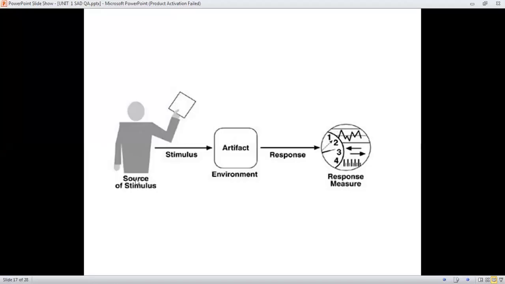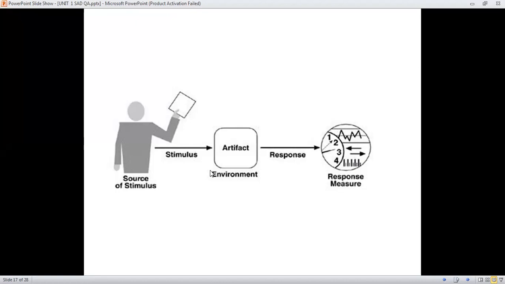So there are basically 6 parts of a scenario: source of stimulus, stimulus, environment, artifact, response, and response measure. There are 6 parts related to the quality attribute scenario. The response measures are indirectly related to your software architecture or system architecture. Those 6 parts are most important for further activities.